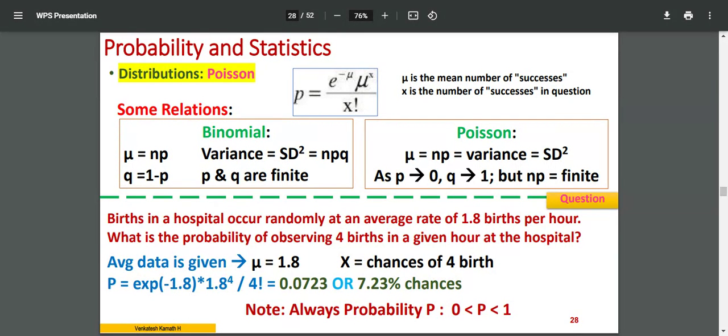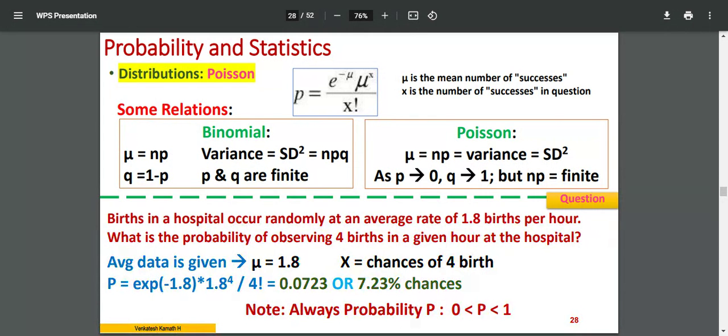That is the value of x. So I'll be using this equation, e power minus mu, mu power x. Only mu and x are required. You can see here, only mu and x are required, and I can calculate. And you see that the chance of getting this particular instance is 7.23%. Let's say 7.2%, it's very rare. 7% chance, it's very small, right?